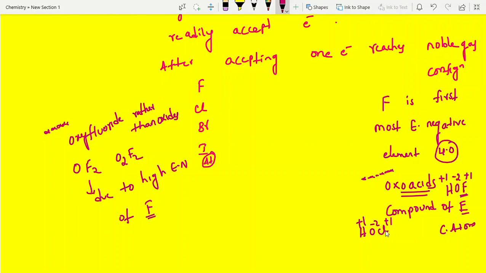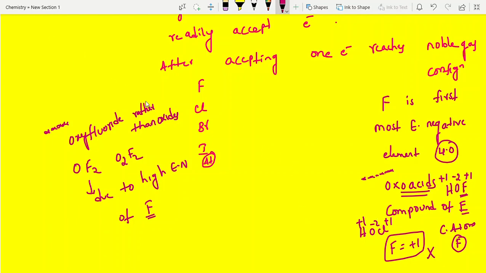It is possible for chlorine, but in the fluorine case it's not possible. Fluorine never exhibits a positive oxidation state. Compound of fluorine means the central atom is fluorine. If it acts as the central atom, it has to show a +1 oxidation state, but that is not existing. That's the reason it is unstable. Only one such compound was given, but it is further unstable.